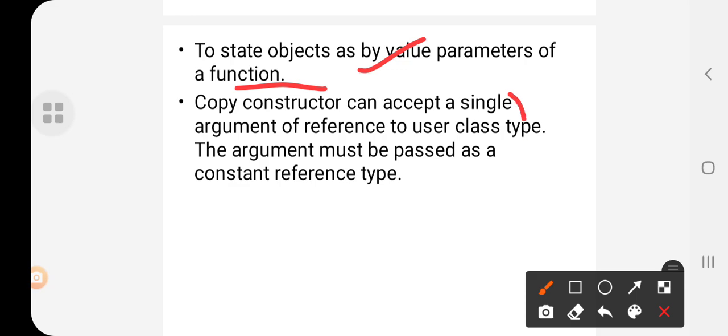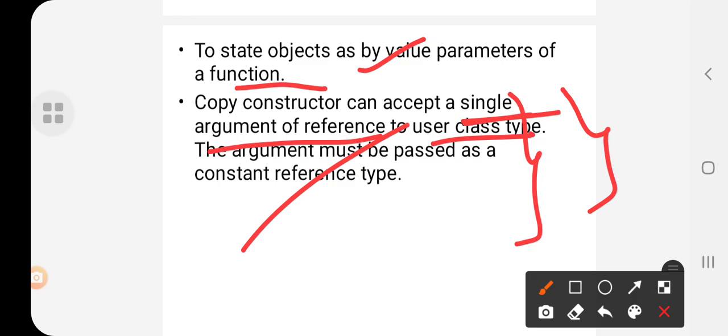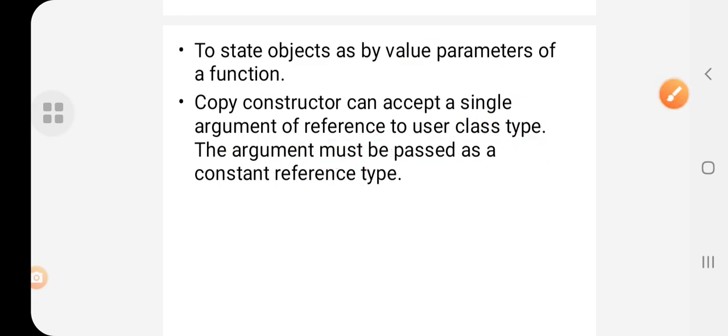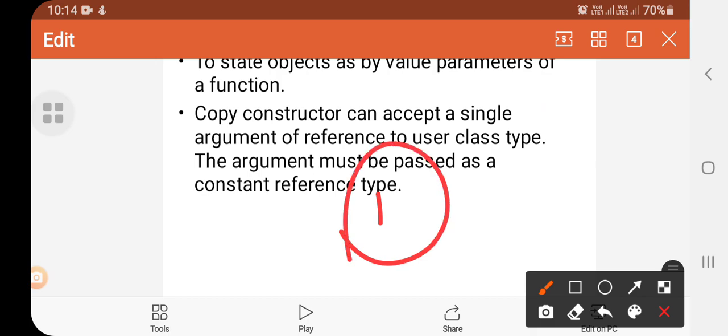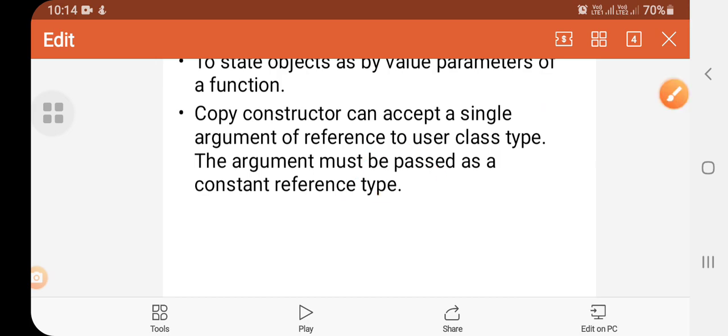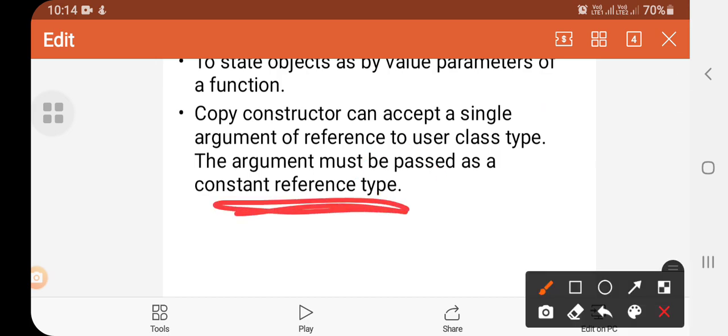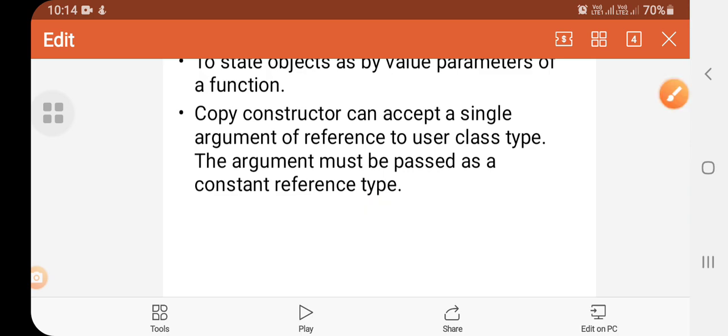A copy constructor can accept only a single argument, a reference to the user class type. Okay, the argument must be passed as a constant reference type.